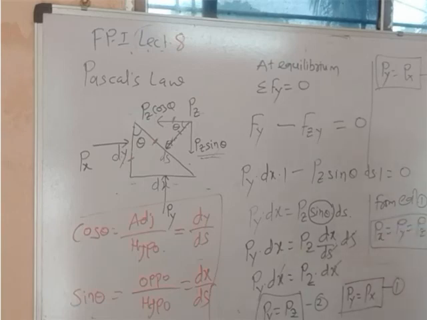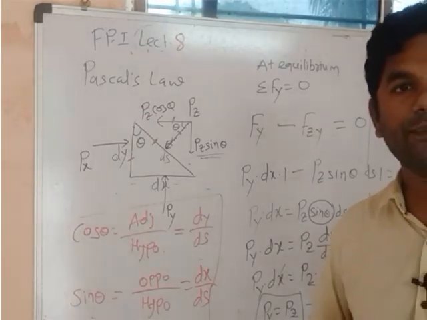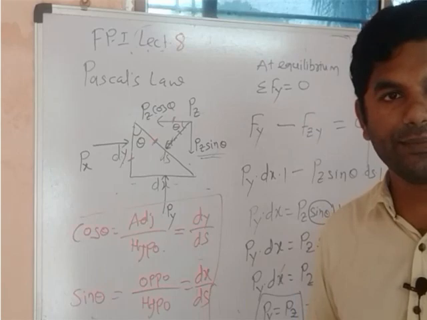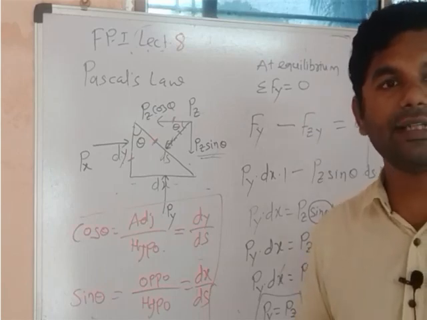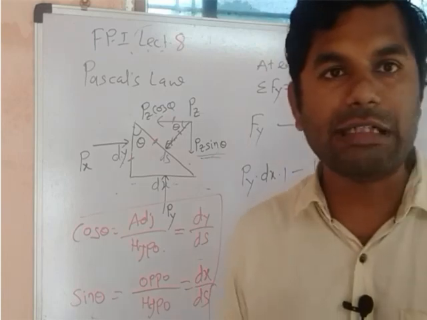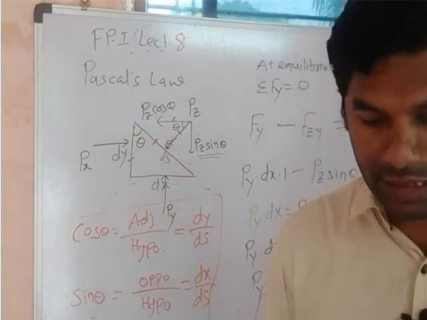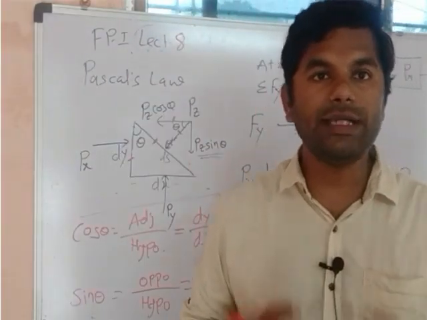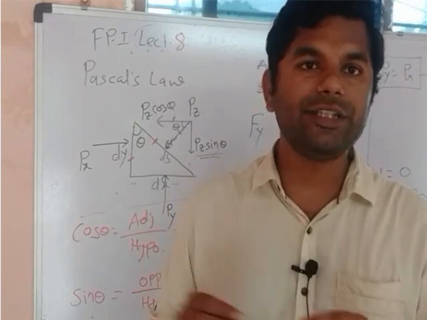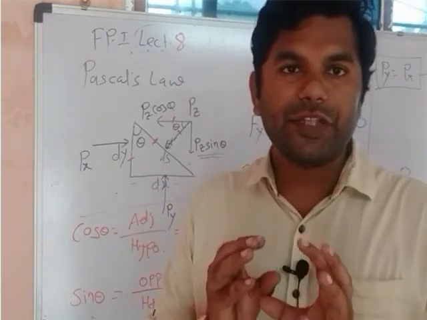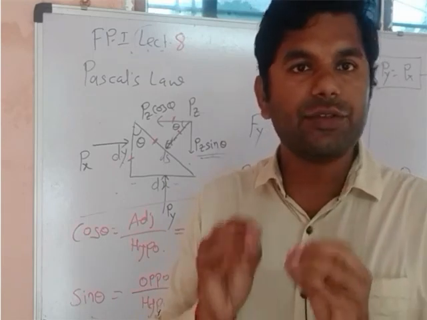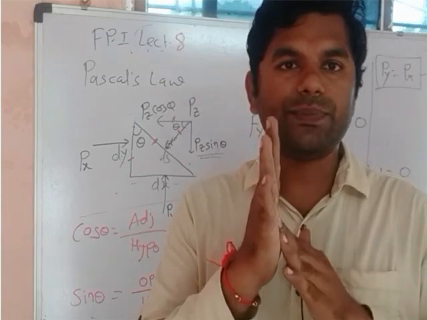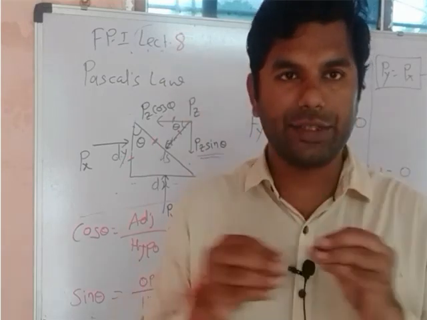That means pressure intensity at a point in a fluid is uniform in all directions. Pressure intensity in a static fluid at a point is uniform in all directions. The word static is very important because this is the concept of fluid statics. Now, let me explain clearly, dear students, what it exactly means and how it is applicable in our daily life or in engineering. Pressure intensity of a static fluid at a point is uniform in all directions.